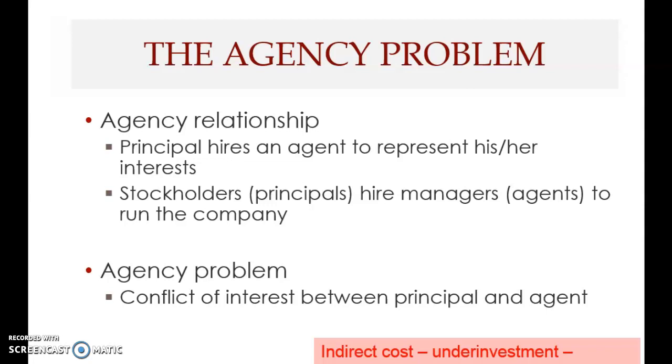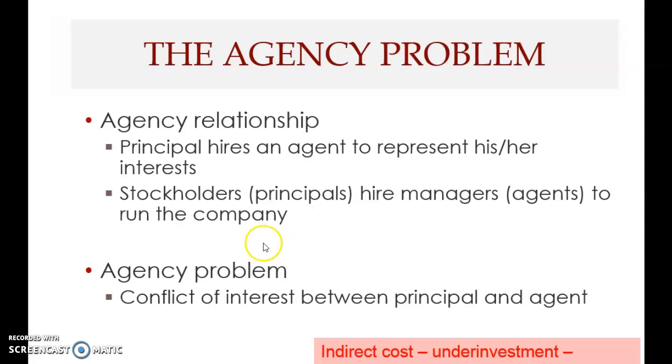The managers will get a fixed salary, for example, but the owners can benefit from a risky investment. So the managers will be inclined to underinvest, to invest in safe investments that give a low return. Risky investments possibly can give you a higher return, but because the managers do not want to risk it, they underinvest. When you do underinvestment, the owner's wealth is not maximized. So this is the indirect cost.